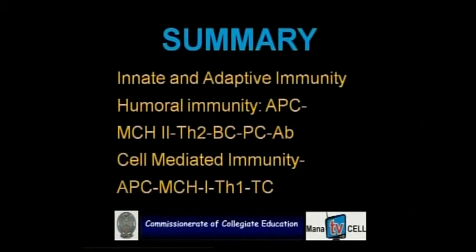Okay, so a summary of this work. We have seen up to here the innate immune response as well as the adaptive immune response. Adaptive immunity is divided into two types. In humoral immunity you will find the APC with MHC molecule 2, then TH2, B lymphocytes, and the B lymphocytes are converted into plasma cells, and plasma cells produce the antibodies. That is known as humoral immunity.